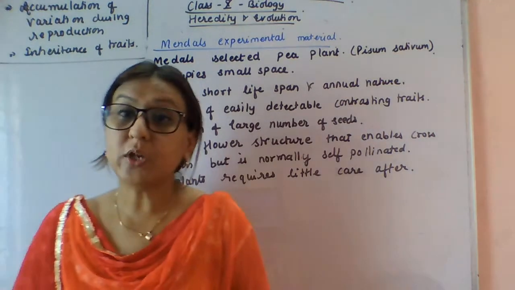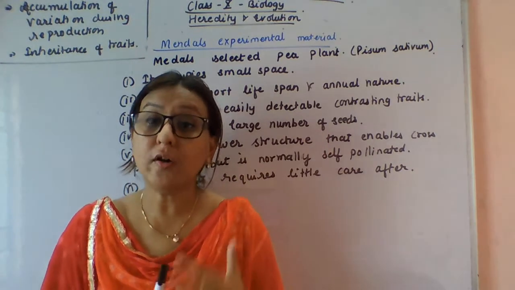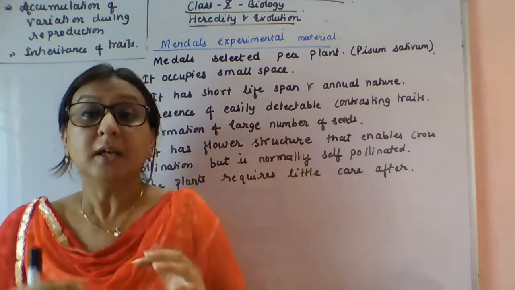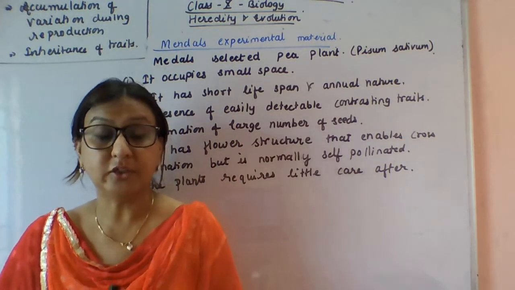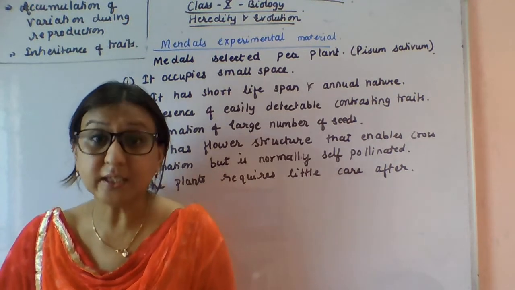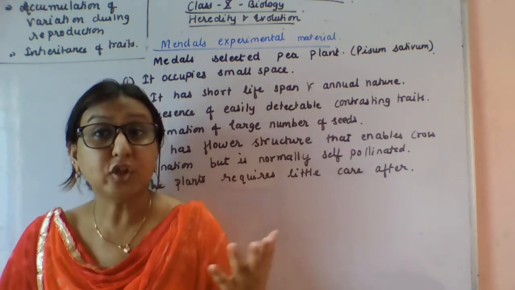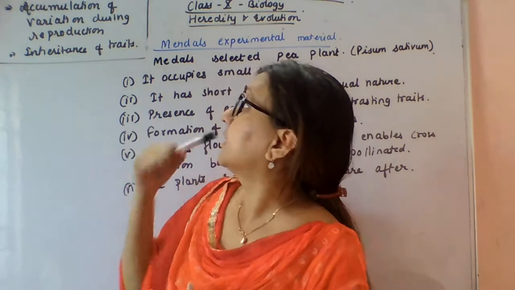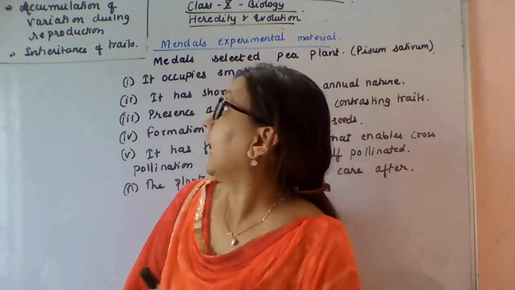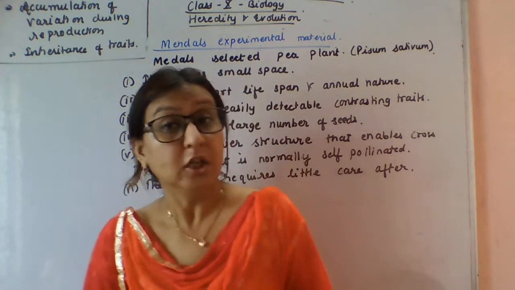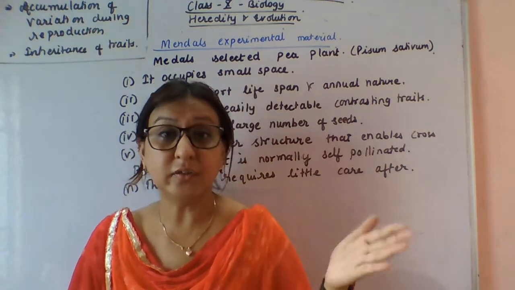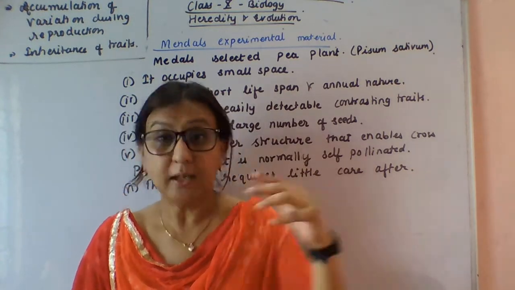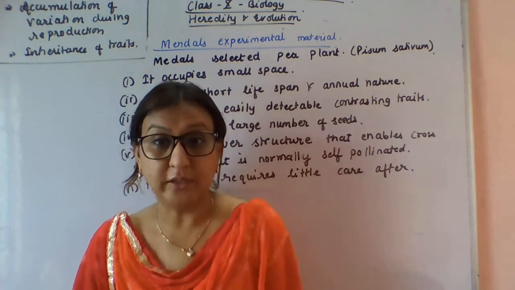So today, students, we read about heredity and evolution. Just a quick recap: heredity means the transmission of characters from one generation to another generation. And evolution: the continuous accumulation of these variations leads to evolution. After that we discussed the accumulation of variation during reproduction. As I told you, variation also occurs from one generation to another, so you can see little errors or little differences in one or more generations.